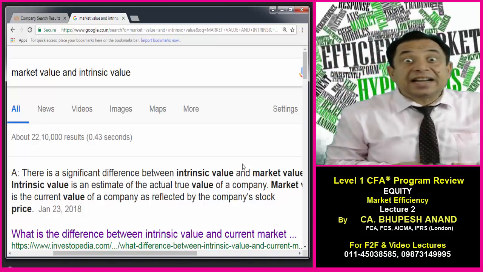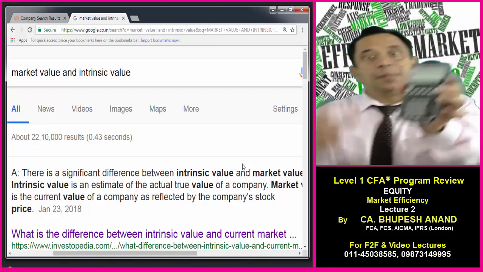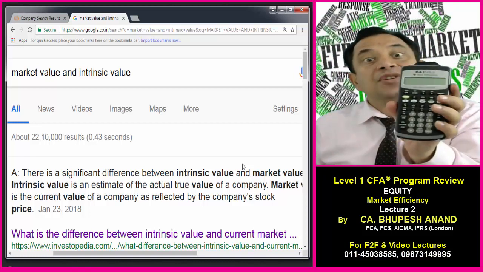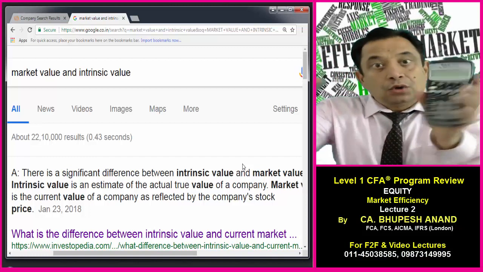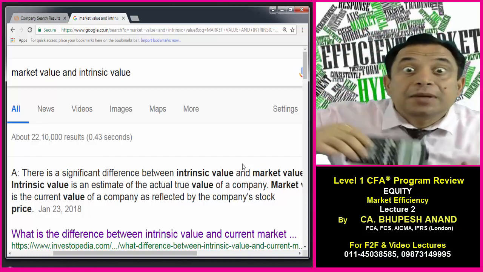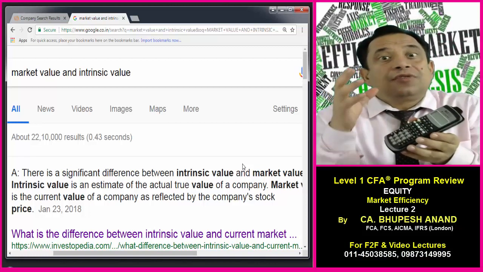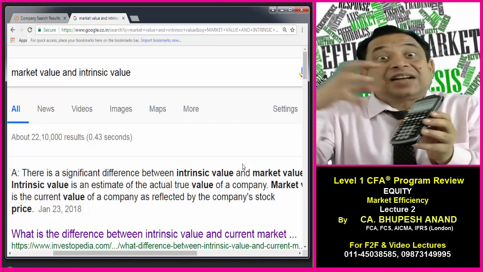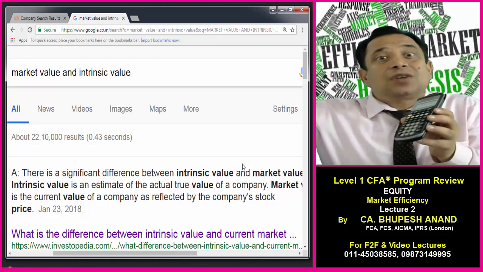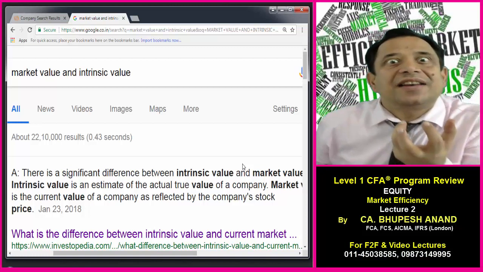But what is the intrinsic value of this? Supposedly this calculator has been used earlier by US President Mr. Trump, I am assuming an example. So the value of this calculator will not be now 2000, it will be something in millions of dollars. It means the true value, the justified value, the market value of all assets minus all liabilities, and the net figure which we calculate is named as intrinsic value.